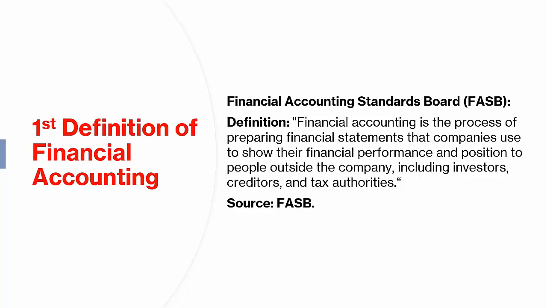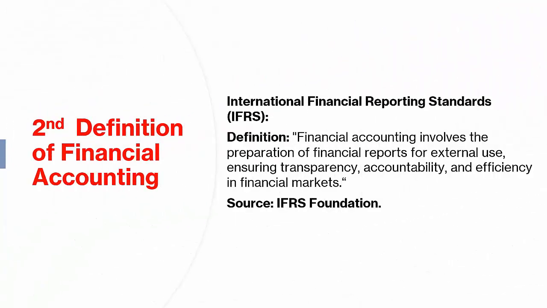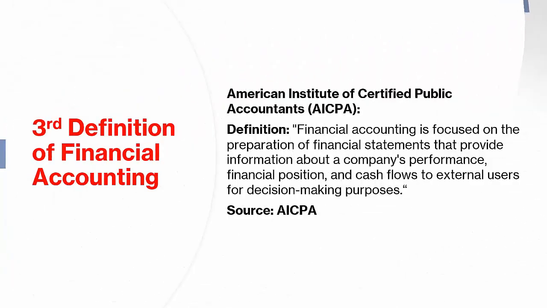Source, FASB. 2. International Financial Reporting Standards. Definition. Financial accounting involves the preparation of financial reports for external use, ensuring transparency, accountability, and efficiency in financial markets. 3. American Institute of Certified Public Accountants, AICPA. Financial accounting is focused on the preparation of financial statements that provide information about a company's performance, financial position, and cash flows to external users for decision-making purposes. Source, AICPA.